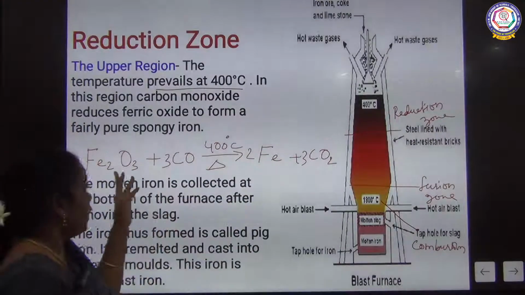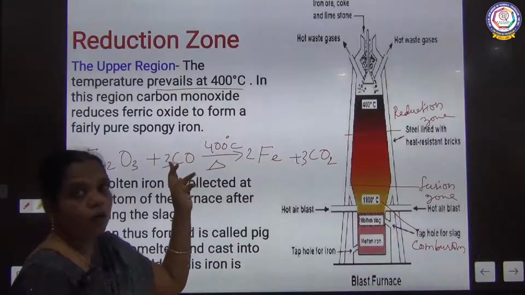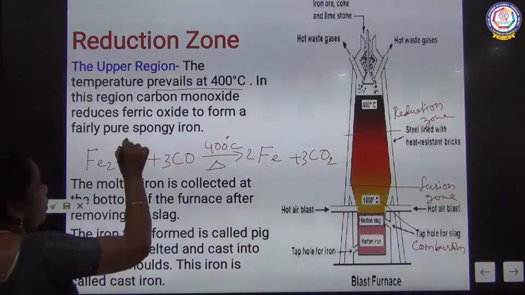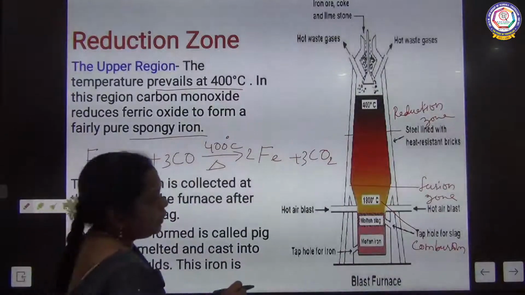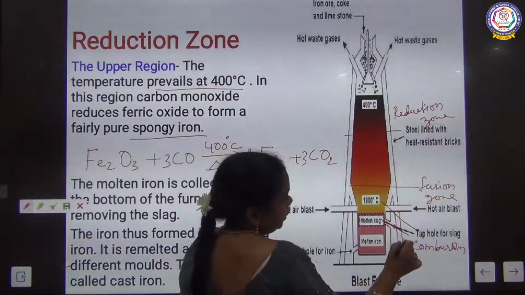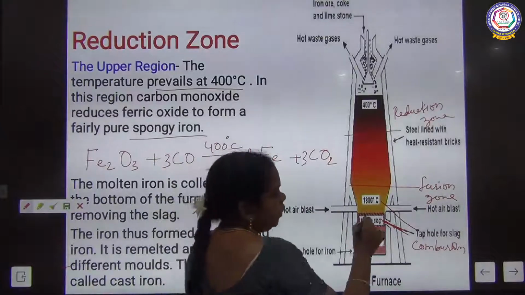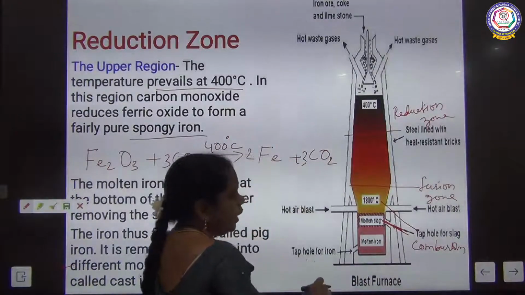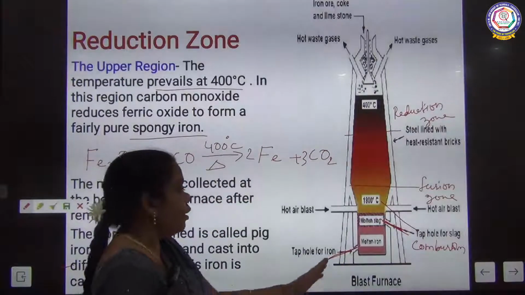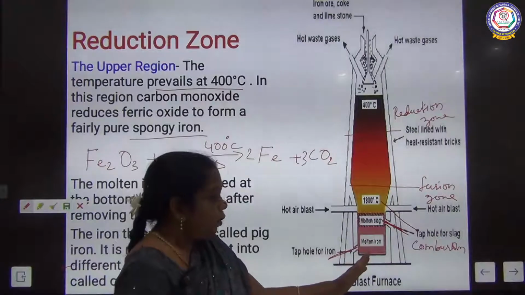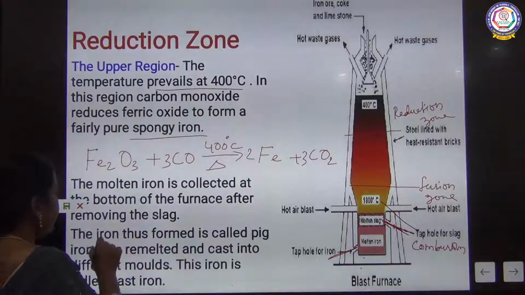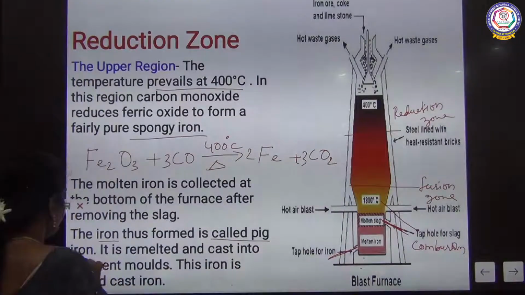Now listen. Iron oxide is going to be reduced with carbon monoxide to form iron. That iron is found in the form of spongy iron. This iron is going to settle at the bottom. First we are going to remove the slag through the hole, and then the molten iron can be removed through the hole at the bottom of the blast furnace, and that iron is called pig iron.